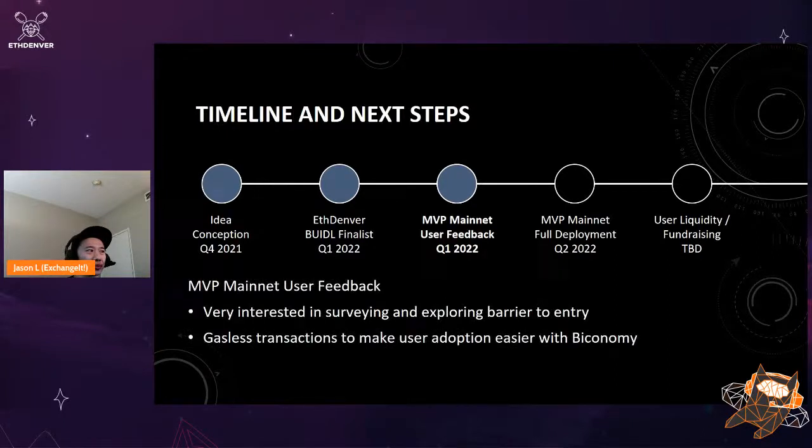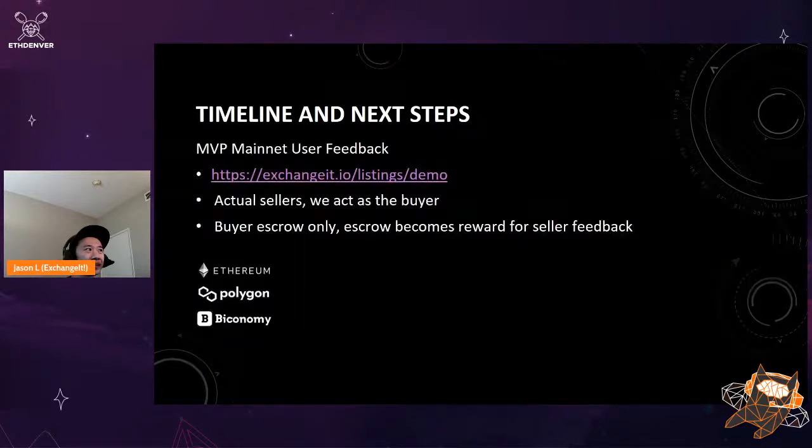I just want to quickly talk about this MVP mainnet user feedback. One of the biggest problems is that Web2 users, especially those that are not already familiar with blockchain, that are not in the DeFi space and NFT space, have a larger barrier to entry. We really want to survey that and explore that barrier. And also, we're very interested in understanding how gasless transactions, which we've been implementing through Biconomy, can make user adoption easier. So I want to show another quick screen of a demo that we are doing right now